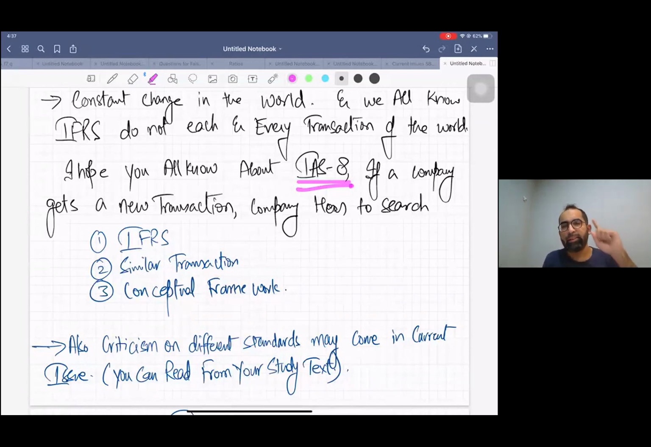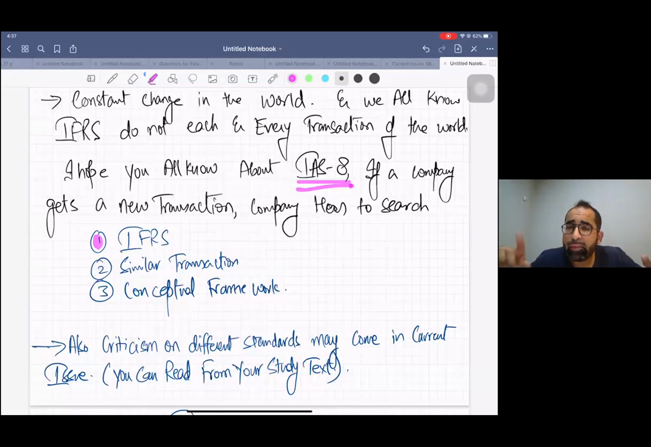The first step, it's all written in IAS 8: you will open the IFRS book. If the treatment of that transaction is written in the IFRS book, just follow it, because IFRS is applied in your company. If the treatment is in the main IFRS, just apply it. That's the best solution. Second, what if that transaction is not included in the IFRS book?